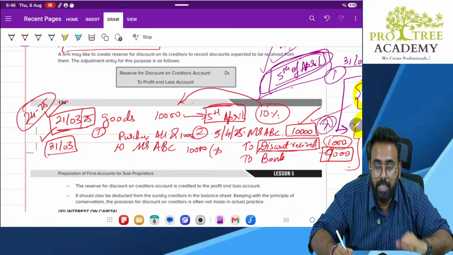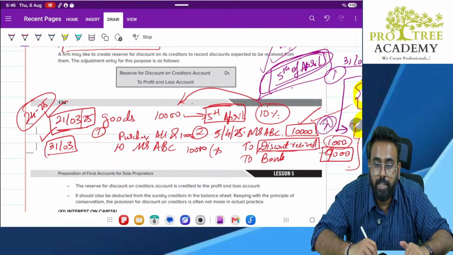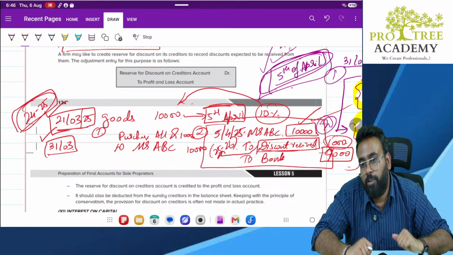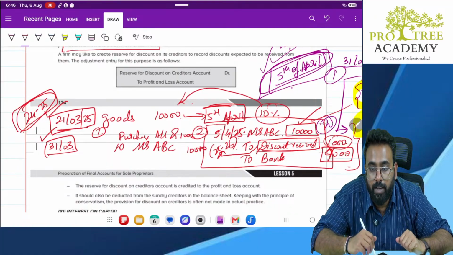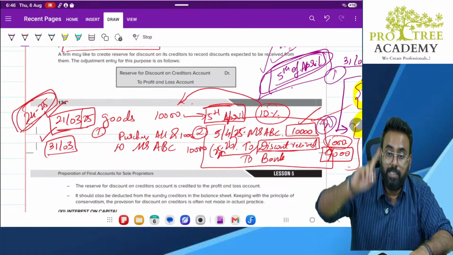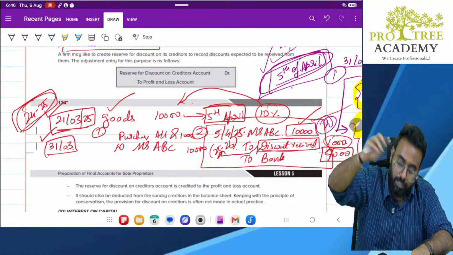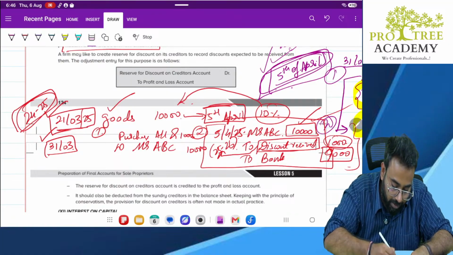Correct? Which is incorrect. Why it is incorrect, sir? Because the discount belongs to 24-25, sir. Why it belongs to 24-25? Because I purchased the goods in the year 24-25. Right? Yes, sir. So discount should also go there. Yes, sir. Correct. So what I will do, just like how I created a provision for bad debts, I will create a provision for discount also. So what I will do is, I will record an entry like this.